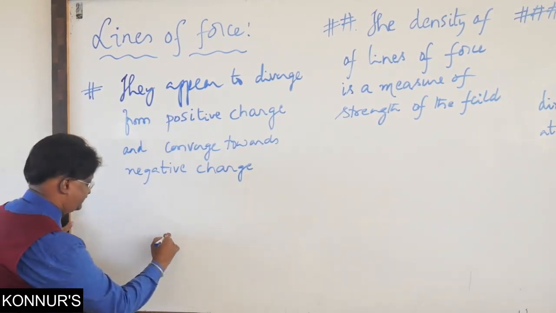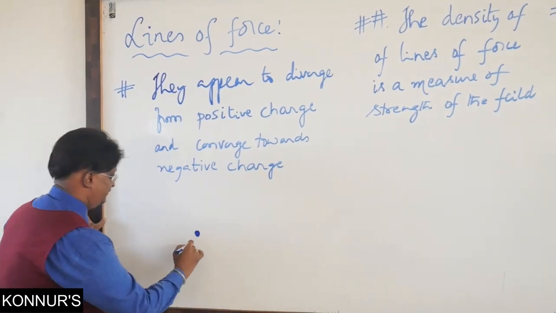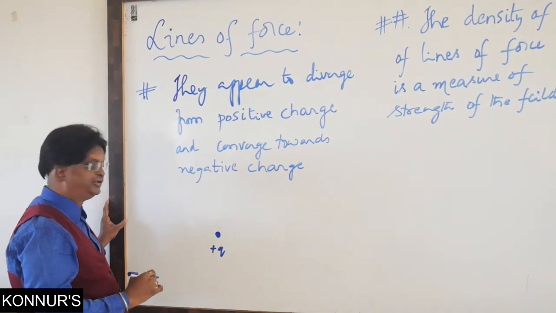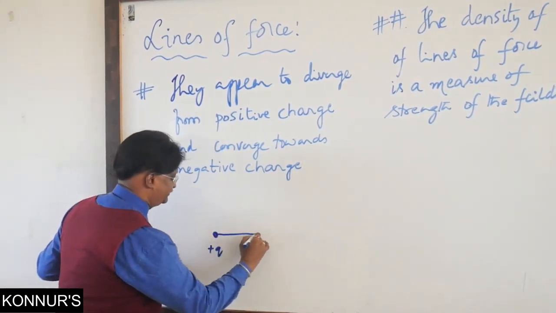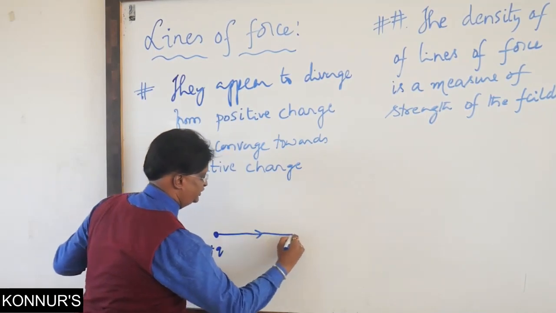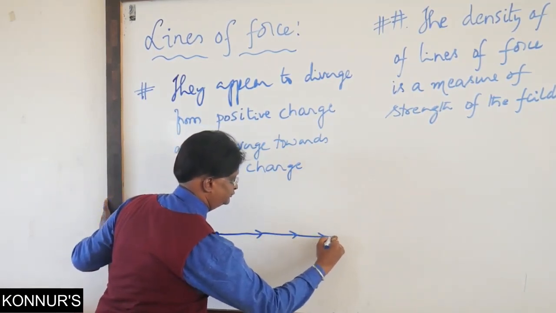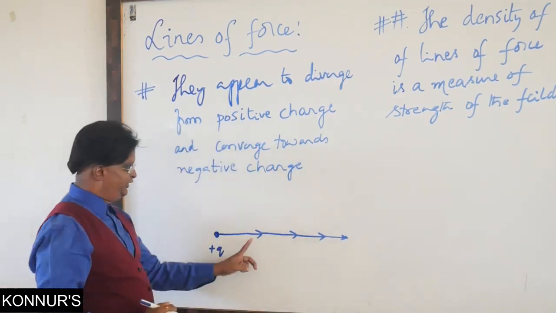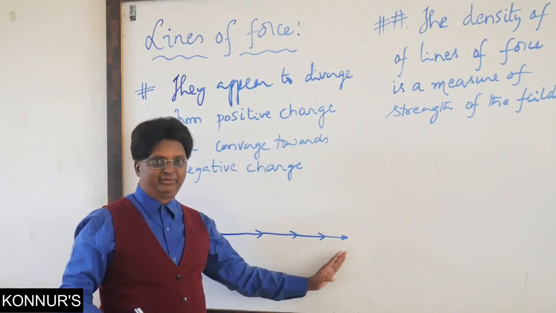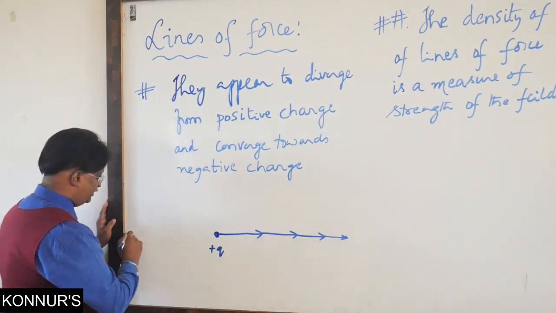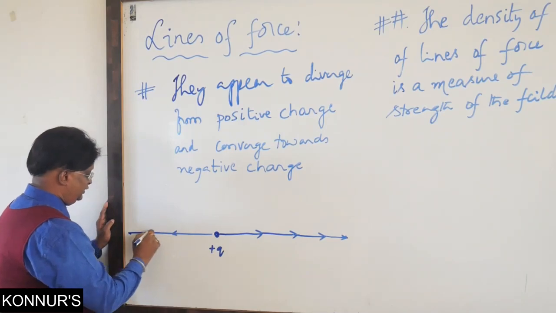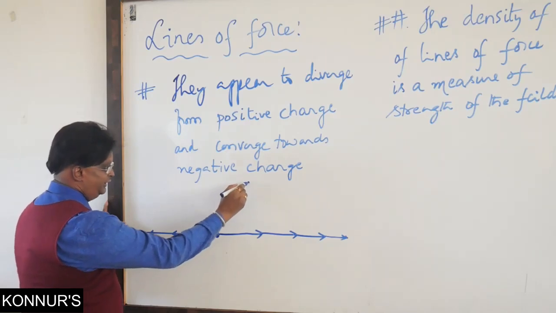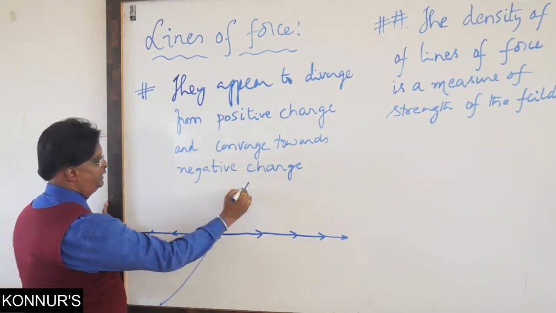Supposing this is a positive charge, if I say this is plus Q, then how to show these lines of force? Radially outwards. So this is one line I have drawn, such that you will see these arrow marks are away from the charge. Now similarly, the other side also the same way. So in any given direction, it will be the same.